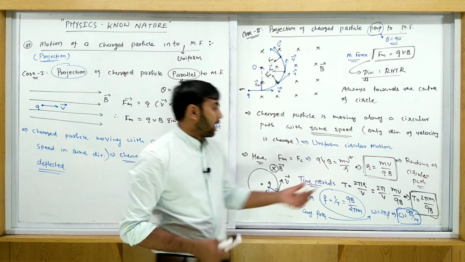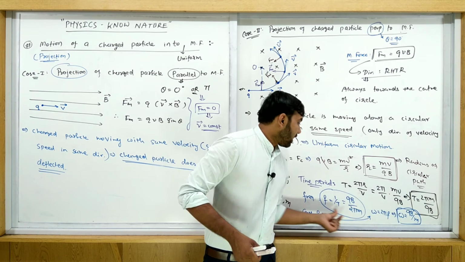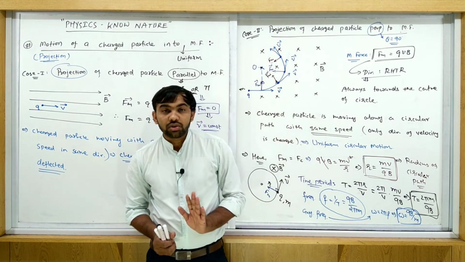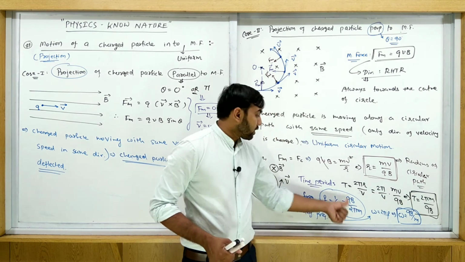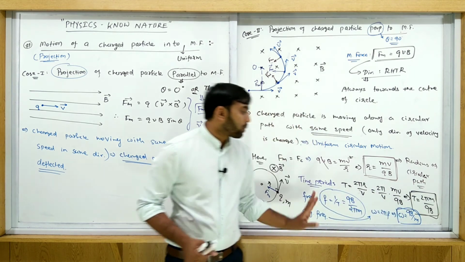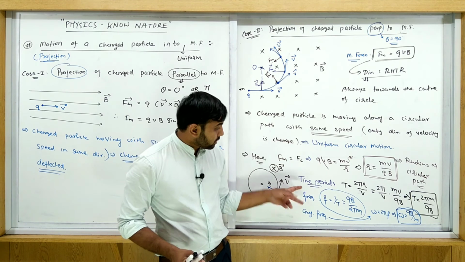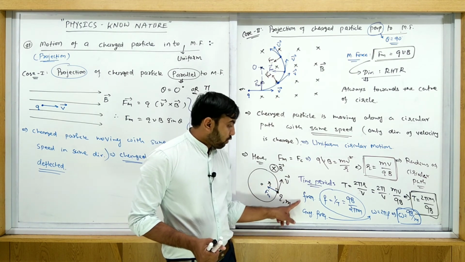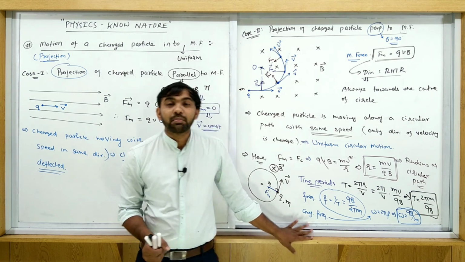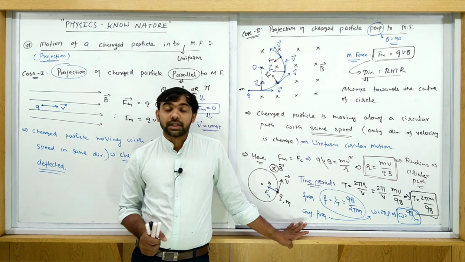So here we derive four quantities: r, T, f and omega. r is equal to mv upon qB, time period is equal to 2 pi m upon qB, f is equal to qB upon 2 pi m, omega is equal to qB upon m. From this we conclude one thing: time period, frequency and angular frequency are all independent of the velocity of a charged particle.